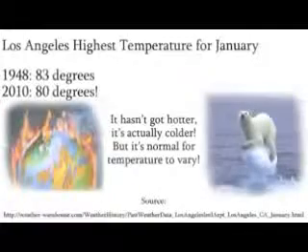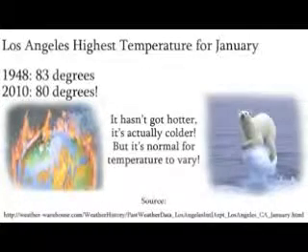Give me a break. It's normal for temperatures to vary. There's no great global warming to be worried about. What we should be worried about in the U.S. is not having enough energy